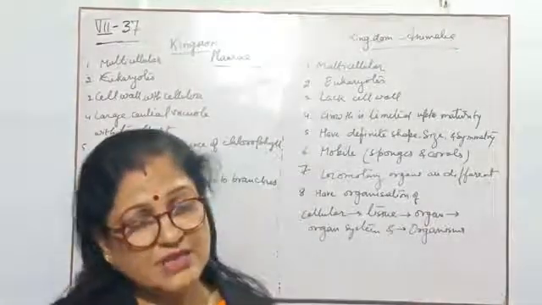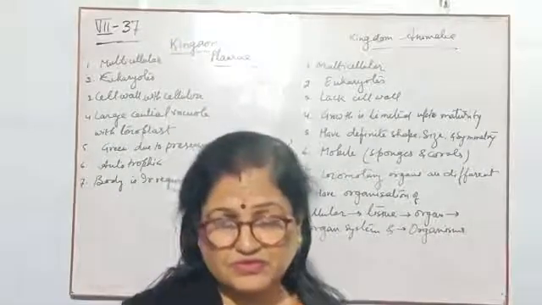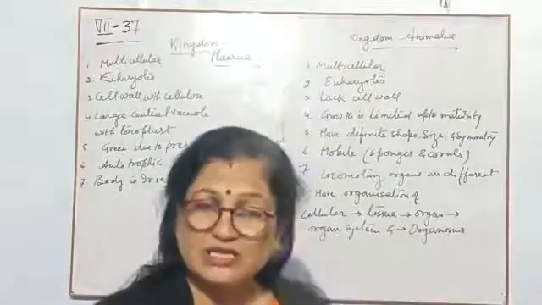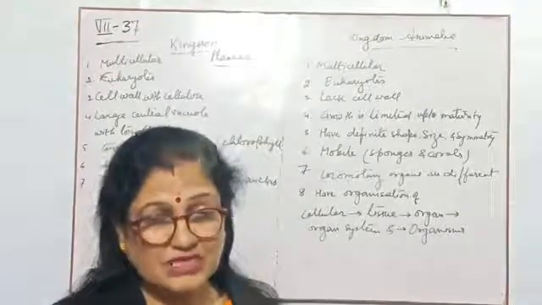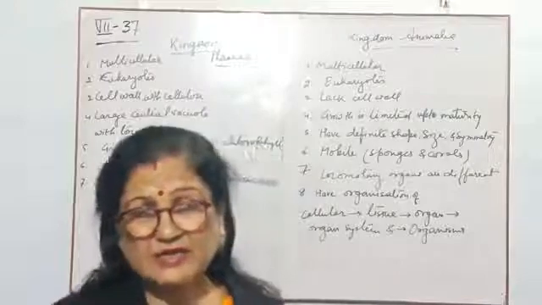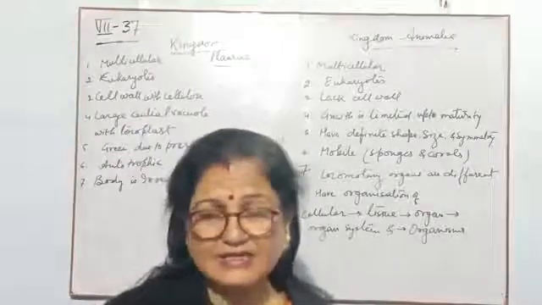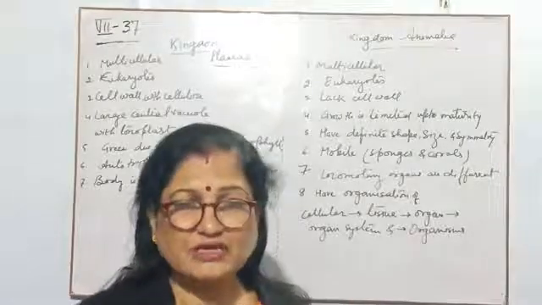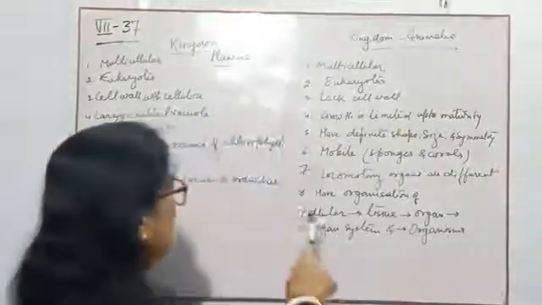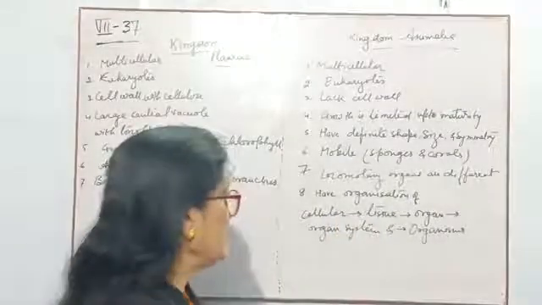And Pisces, that means the fish group, organisms belonging to the Pisces group, that means fishes. They have scales on their body, they have fins, and they can move with the help of fins, and they also have a tail to change direction. So locomotory organs are different, I explained it.